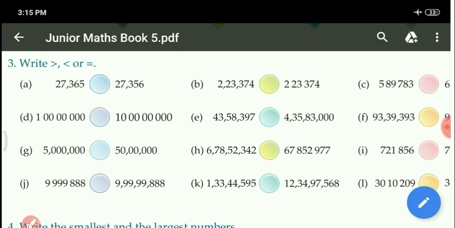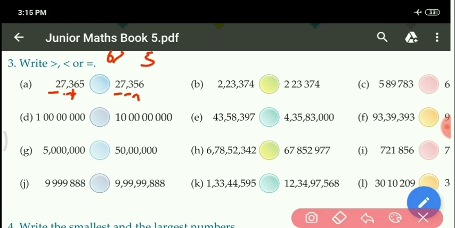You can see here both numbers go up to the 10,000 place. So at the 10,000 place, here is 27 and here also 27. Both are equal. Then we have to check the next place. At the 100 place, 3, here also 3. Both are equal. Then again check the next digit. Tens place 6 and here is 5. 6 is bigger than 5. Okay.